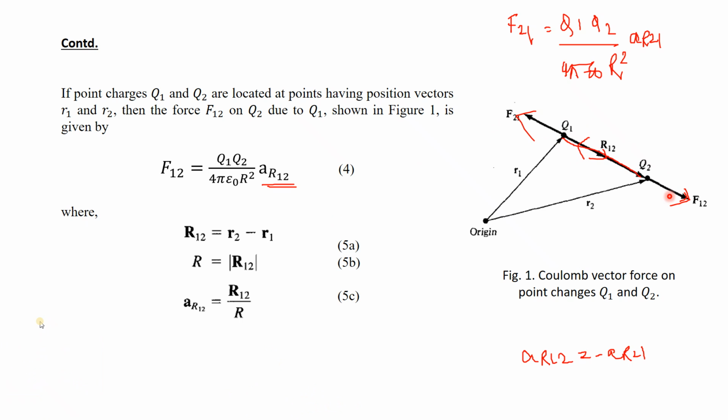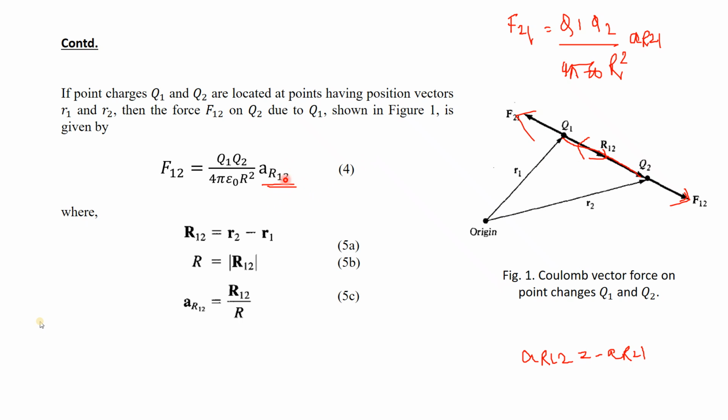Do you agree with this? The force that q1 exerts on q2 is in this direction, so it is r12. Now if q1 experiences a force due to q2, that means q2 is pushing q1. If they are positive charges, they will repel. So due to the effect of q2, q1 will be repelled in this direction, so the force will be in the opposite direction. So unit vector r12 is minus unit vector r21. The direction is opposite.